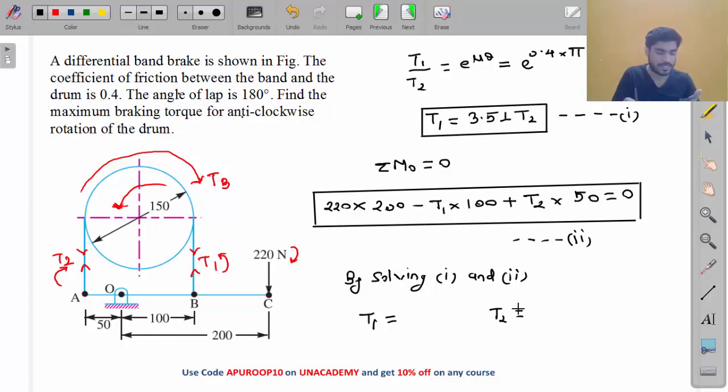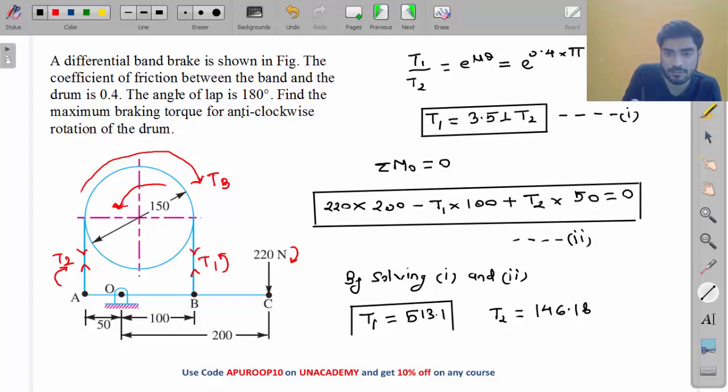So 146.18, this will be T2. If T2 is 146.18, then T1 will be multiplied by 3.51, which is 513.1. So these are the values of T1 and T2 which we got by solving equation number 1 and equation number 2.